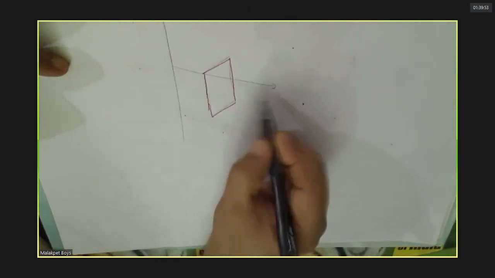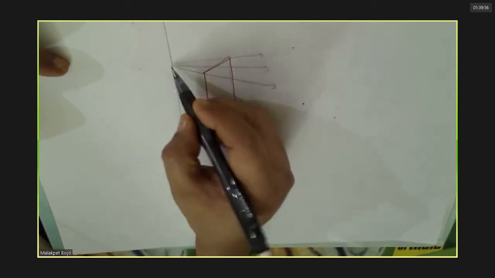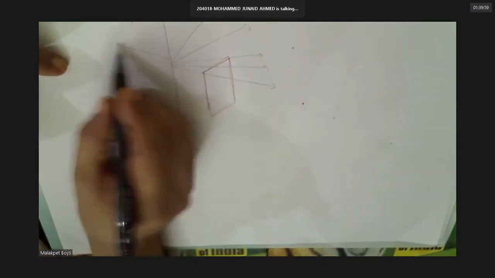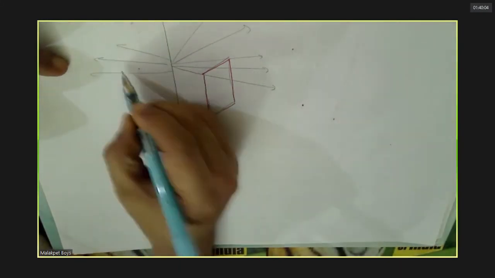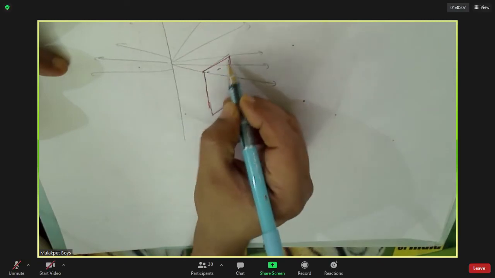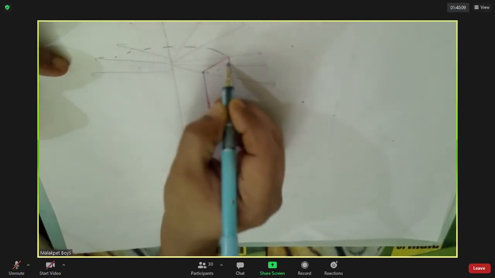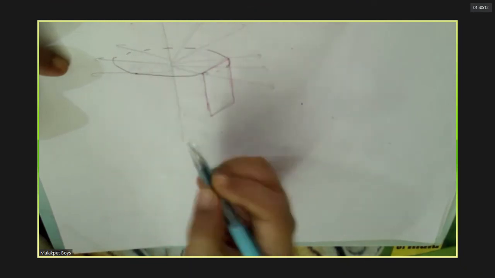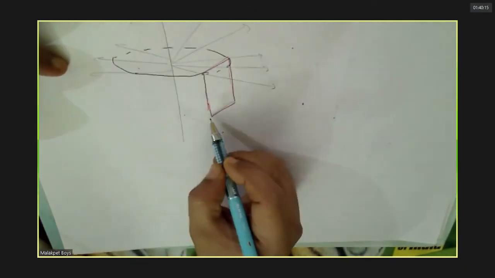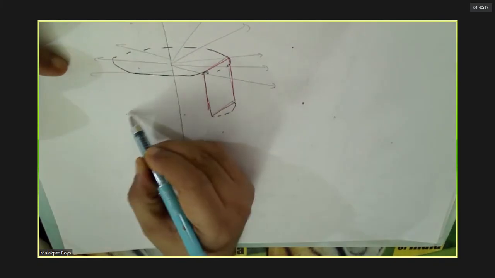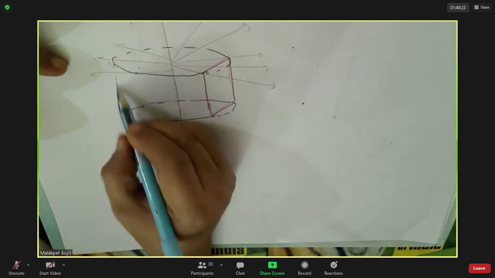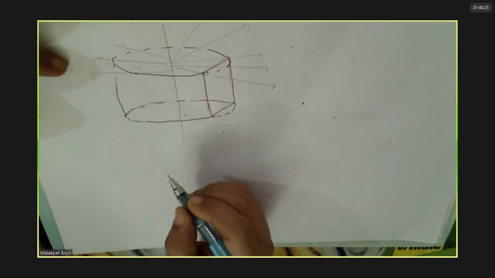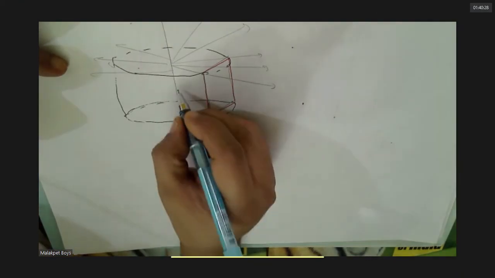Now this wire will be sending flux in all directions, no? Yes, sir. That means you can see that this wire has sent... do you agree with this? So I am taking a cylinder. Do you agree with this? Followed, sir. That means the charge is along the length, no?